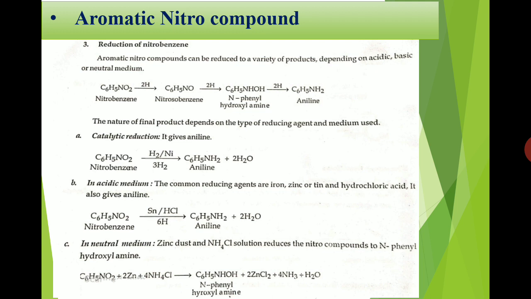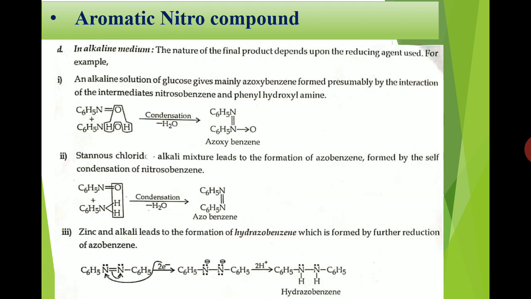But under neutral condition, number 3, nitrobenzene when treated with zinc dust in the presence of ammonium chloride gives N-phenylhydroxylamine. So here partial reduction takes place, and we get N-phenylhydroxylamine. Number 4, under alkaline condition.